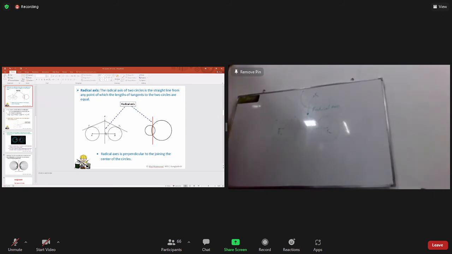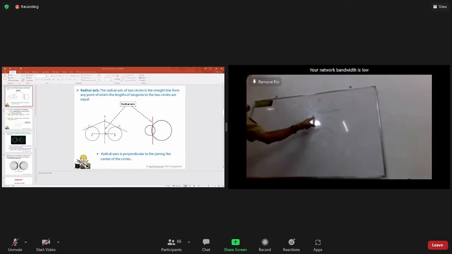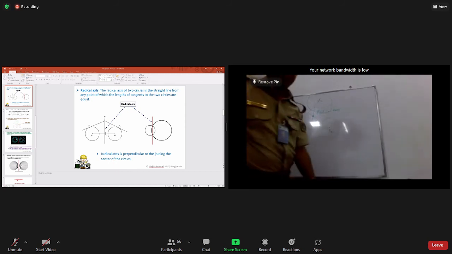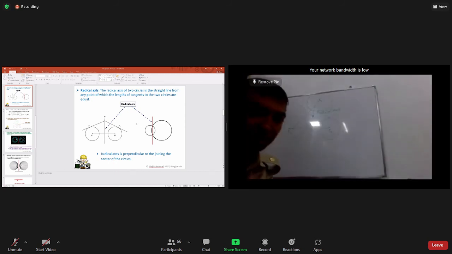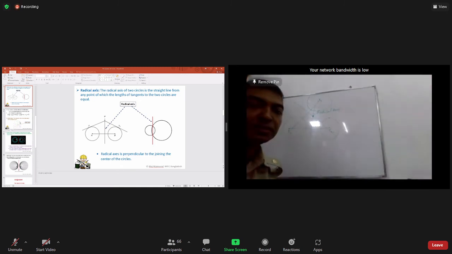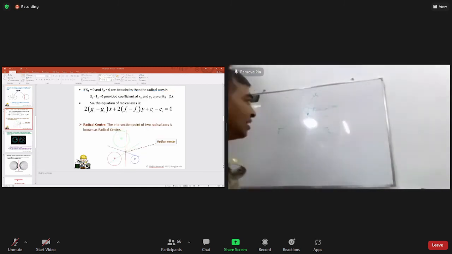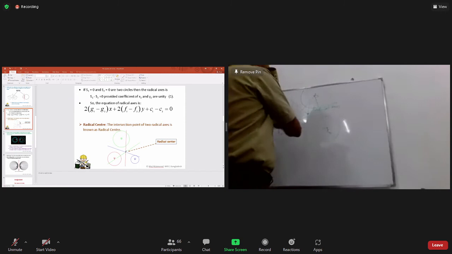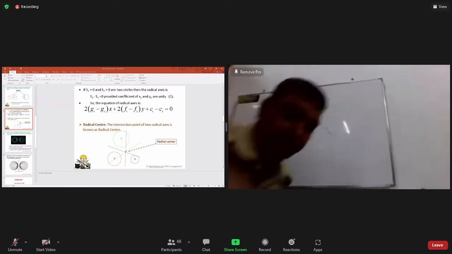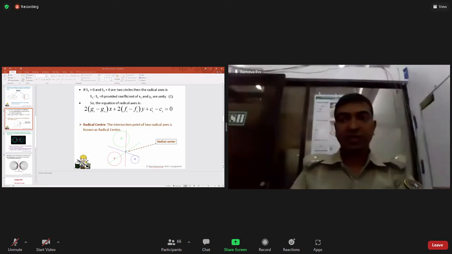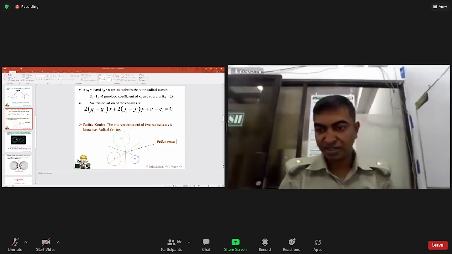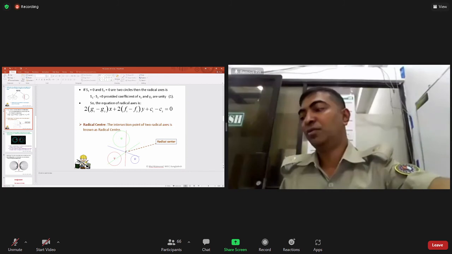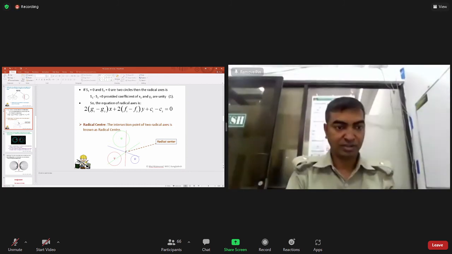You see that the perpendicular of the line, the radial axis of R1 and R2, touches at a point of intersection. This is the radial center. I understand now. Again you can draw the perpendicular of this one. So I think the system of circles theoretical part is finished. We'll solve only one single problem and then we'll end today's class.